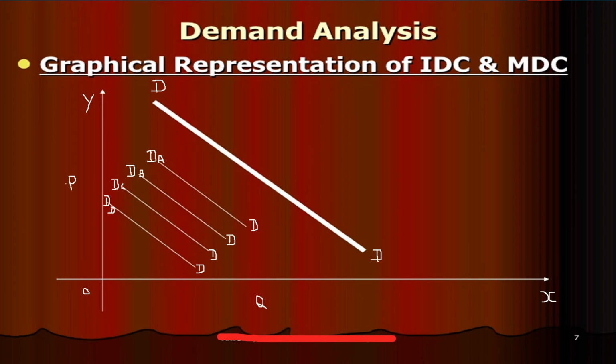The market demand curve also has a negative slope. It is the horizontal summation of individual demand curves. DA is the individual demand curve of A, DB is the individual demand curve of B, as well as C and D.